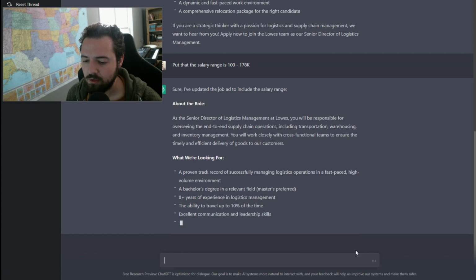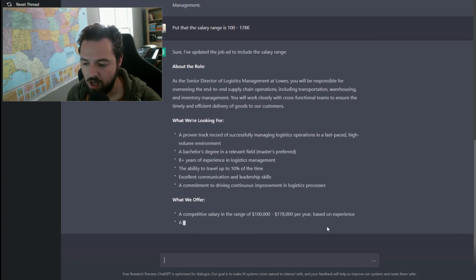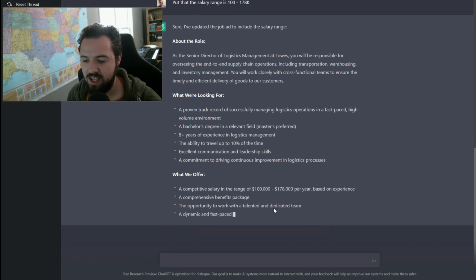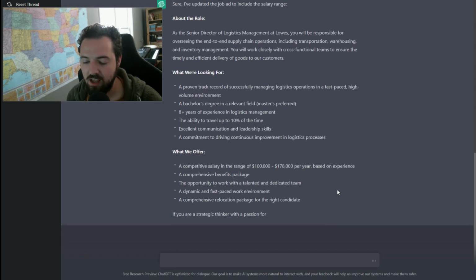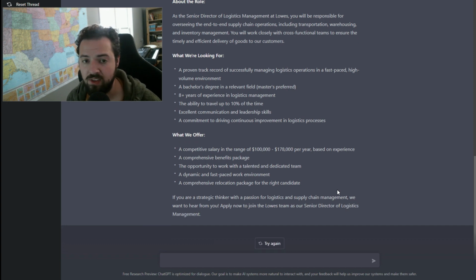So it's still putting in what they're looking for, what we offer, and yes, it even says based on experience, right? So this is pretty powerful, especially if you're in this type of job and you need to automate this type of thing.